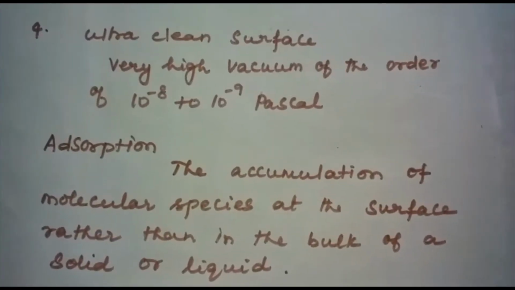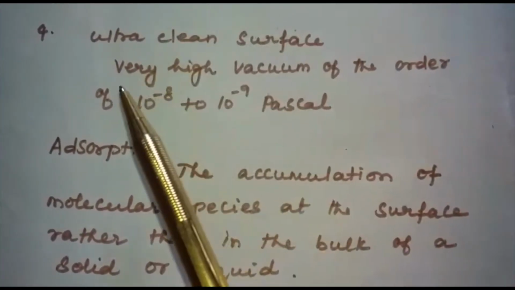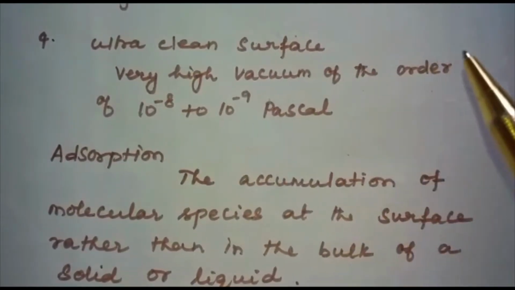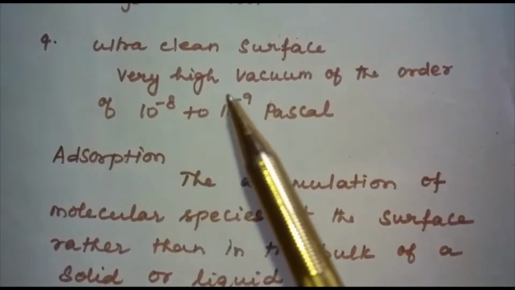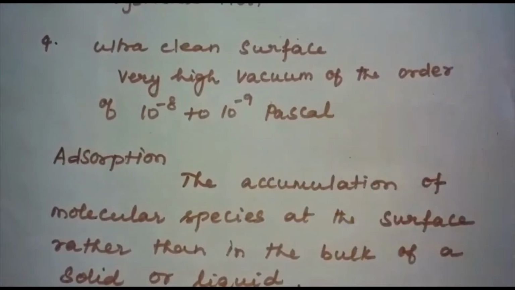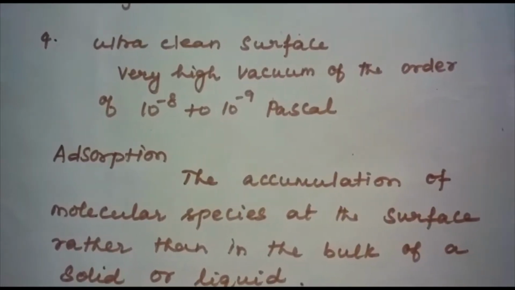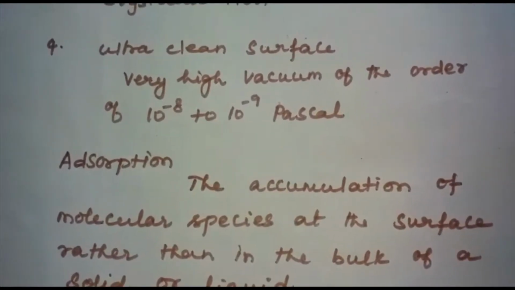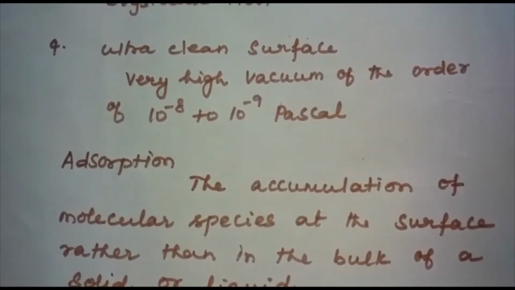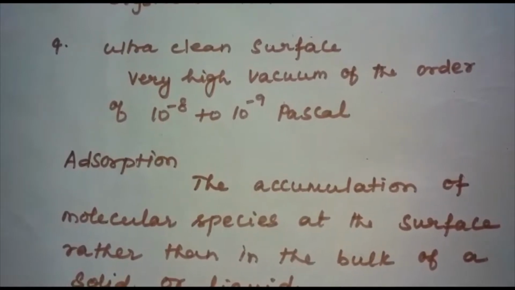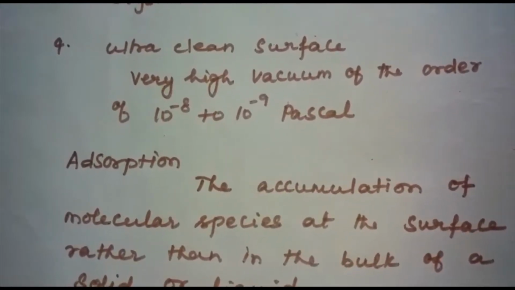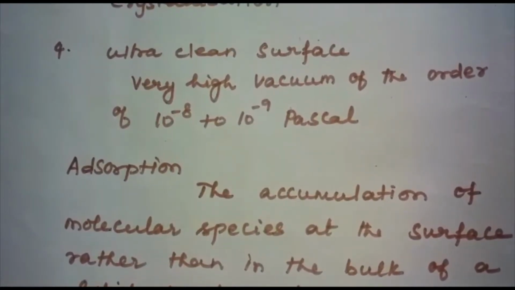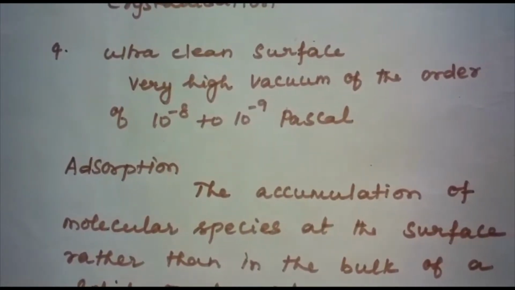For surface reactions to take place, the surface must be ultra clean, that is, under a very high degree of vacuum, of the order of 10 to the power of minus 8 to 10 to the power of minus 9 Pascal. And it is now possible to obtain ultra clean surfaces of metals. Solid materials with such clean surfaces need to be stored in vacuum, otherwise they will be covered by molecules of the major components of air, that is dioxygen and dinitrogen.